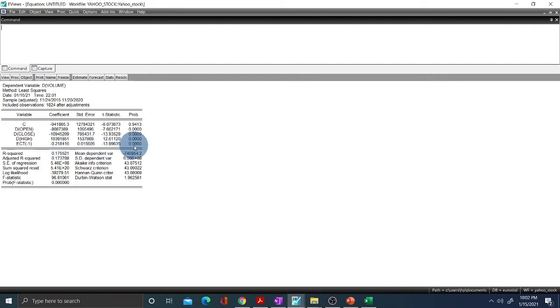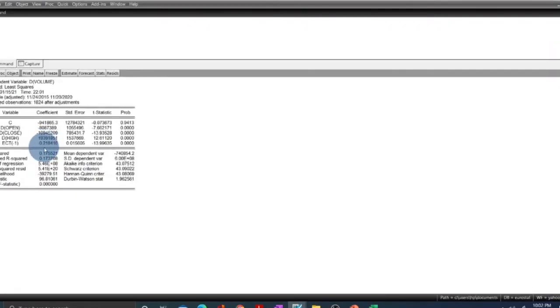Our model shows that our ECT can adjust the model from a shock at 21% per unit, that is, -0.21. So there is a shock in the time series, and that shock can be adjusted through the error correction model, and the speed of that adjustment is -0.21, which is highly significant.